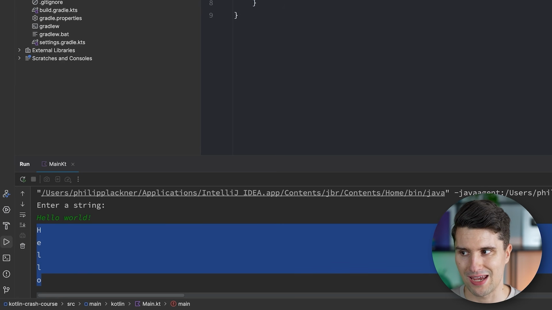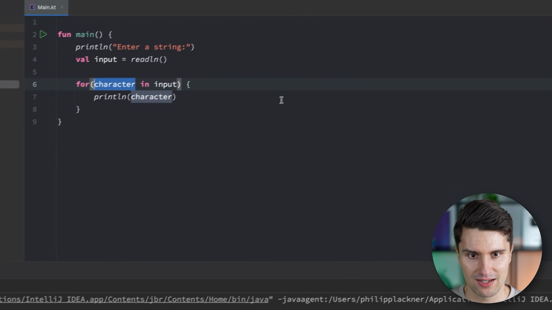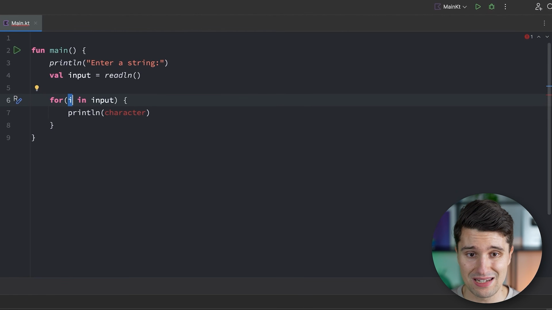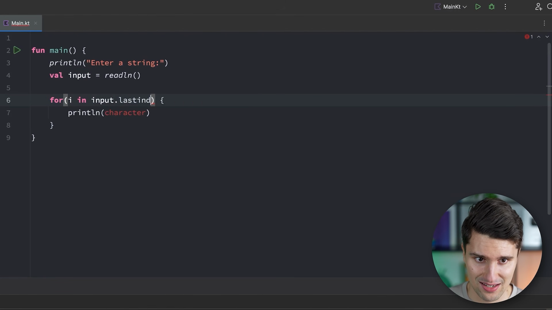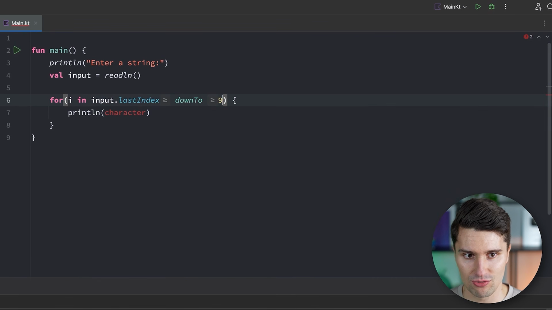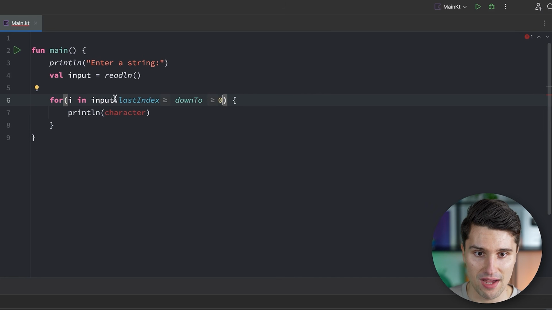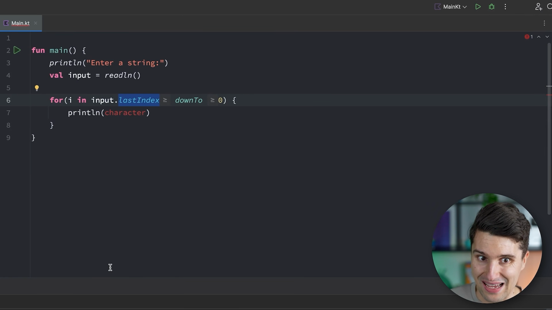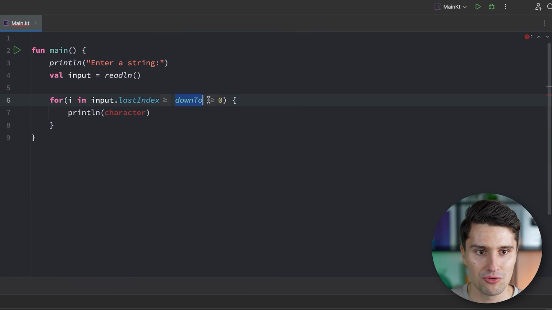And that also means that we can access a string at a specific index to get the character at that specific index. So we could do something like I, which again corresponds to an index now, in input that last index, and now this range goes down to 0. So that's something we can do in Kotlin, that we start the loop iteration at the last index of the string, so at the index of the last character, and then iterate down to 0.